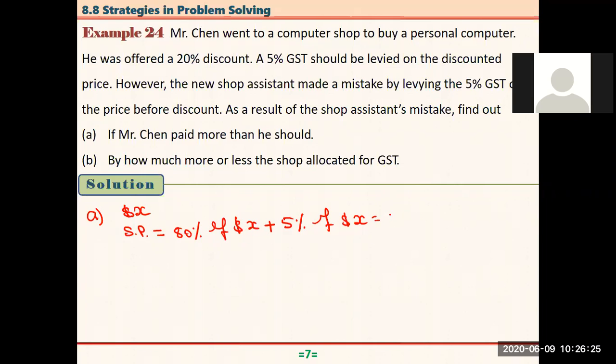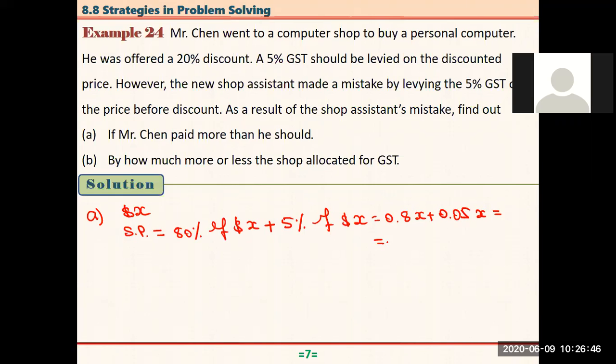So here we have 0.8X plus here we have 0.05X, which is equal to, X is a common factor, and here we have 0.8 plus 0.05, that's equal to 0.85, right?